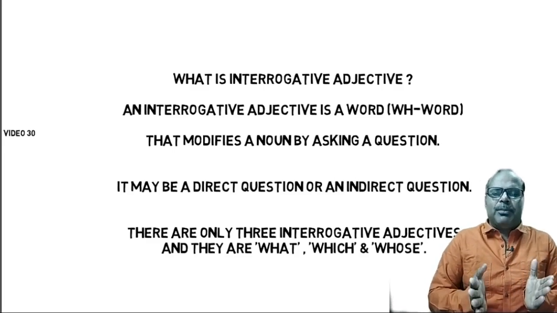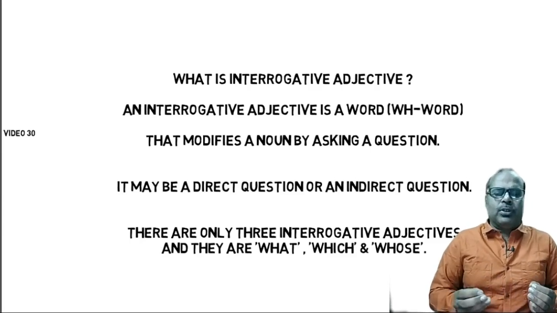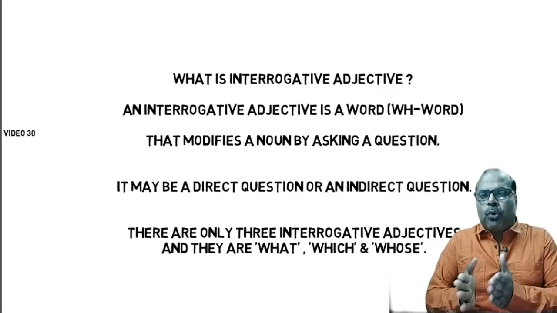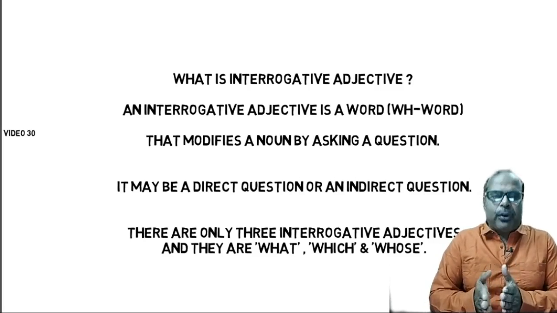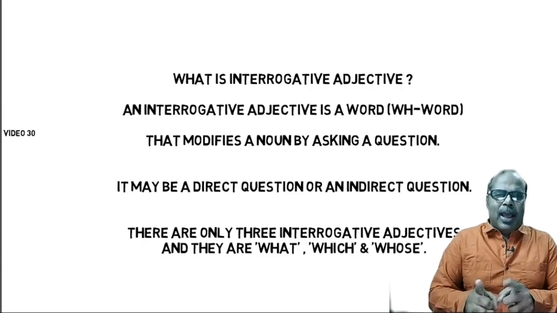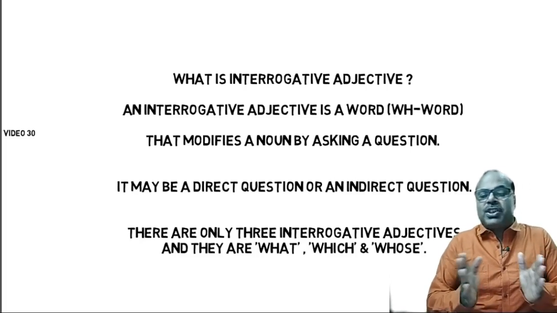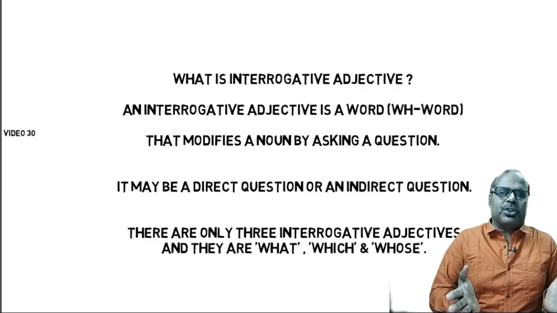These adjectives are always followed by a noun or pronoun, or a noun equivalent. That means what, which or whose modify a noun or pronoun that follows it, and a question is asked. The question may be a direct question or an indirect question.